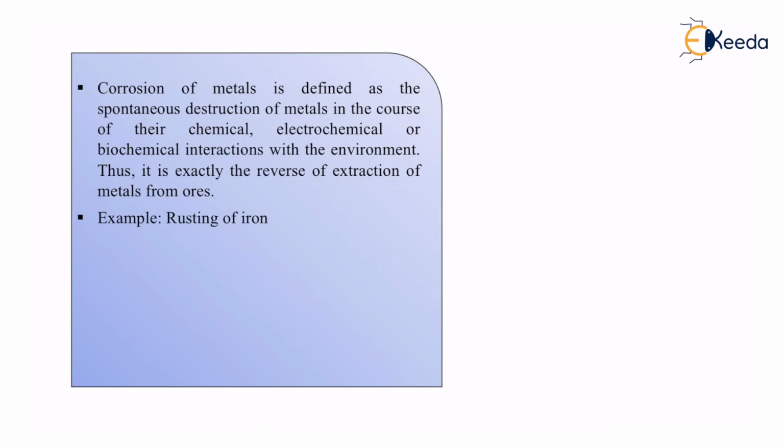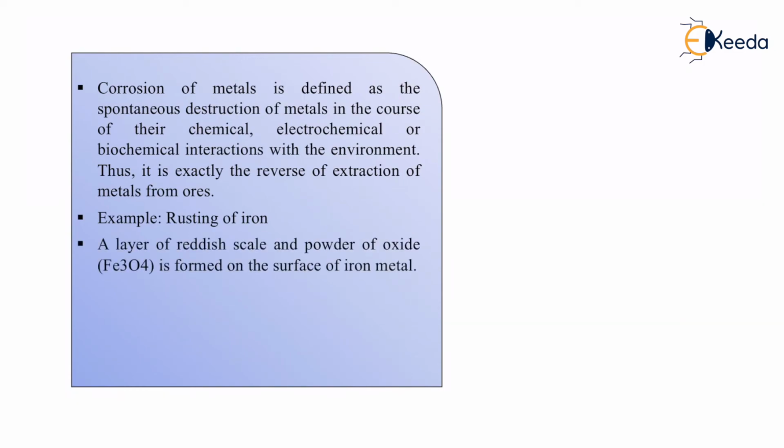Example, rusting of iron. A very common example of corrosion is rusting of iron, because all of us have experienced it, all of us have seen it. Iron itself has a silvery grayish tint, it has some kind of luster, but whenever we keep it in the presence of oxygen and moisture, those things combine together, and a reddish brown powder comes, which we call rust. A layer of reddish scale and a powder of oxide, which is Fe3O4, is formed on the surface of the iron metal. That powder is known as rust.